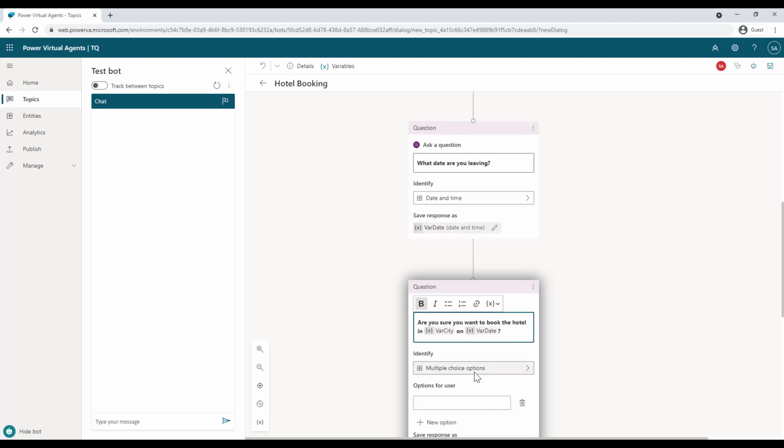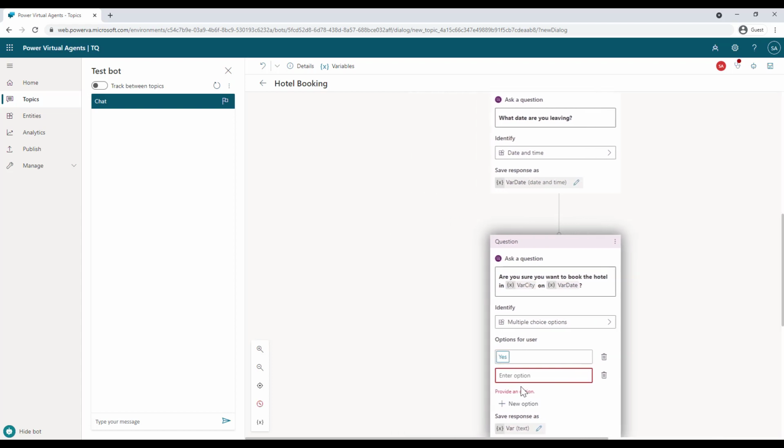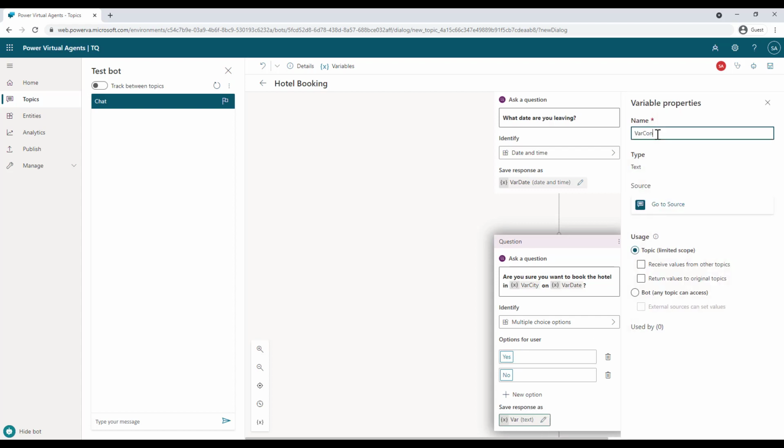All right. So in this case, we can have an option. Either it is yes or no. So we can define multiple answers here. That is yes, and click on new, and then specify no. All right. So either a person can say, yeah, this is the right information, or it's not the right information, right? And let's just say confirm.